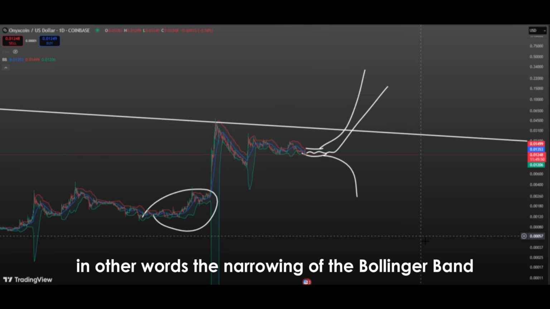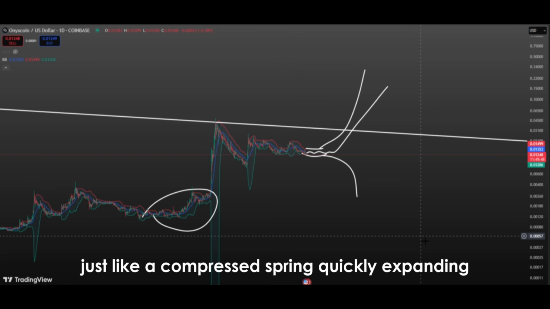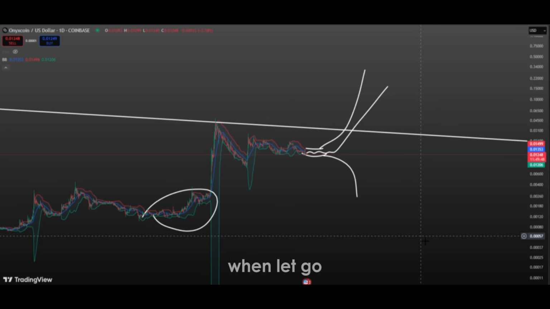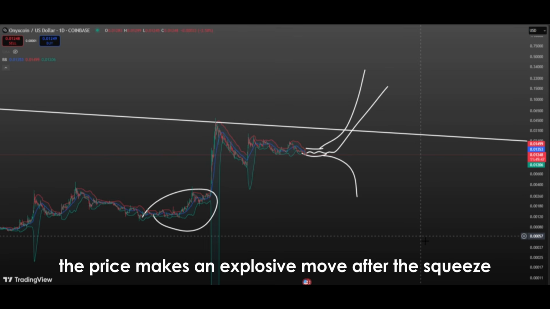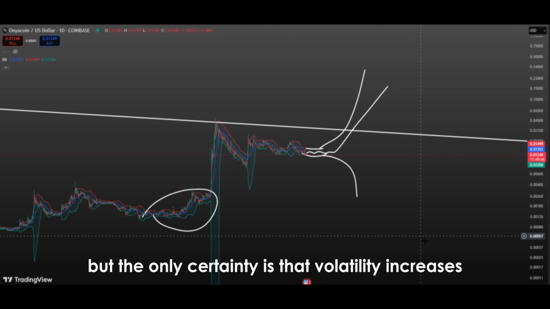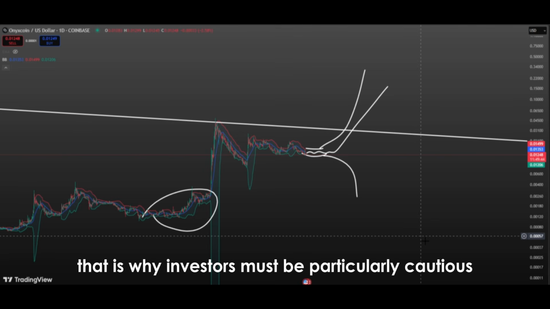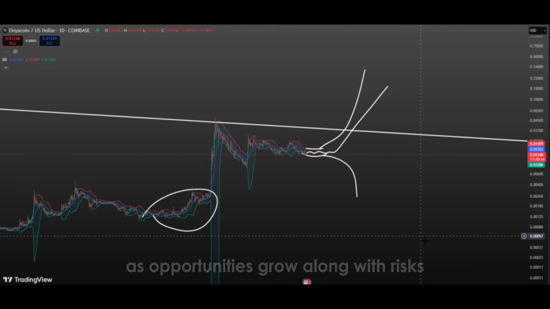In other words, the narrowing of the Bollinger Band signals that the energy accumulated in the market is about to be released. Just like a compressed spring quickly expanding when let go, the price makes an explosive move after the squeeze. This move can be upward or downward, but the only certainty is that volatility increases after the narrowing. That is why investors must be particularly cautious during this period, as opportunities grow along with risks.